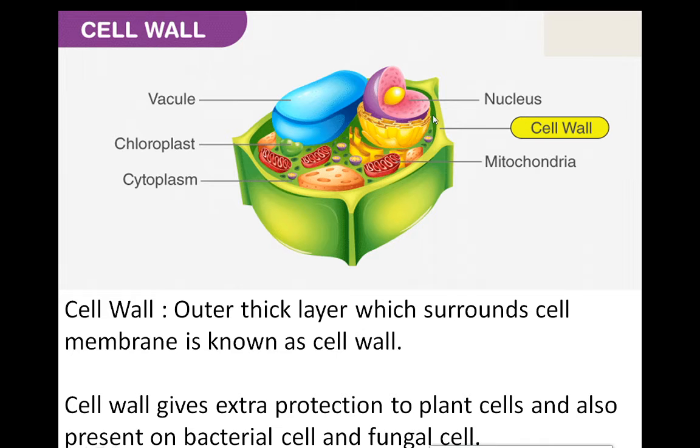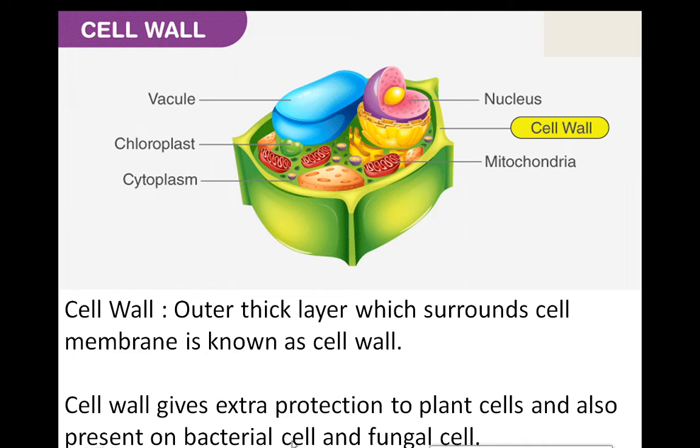This is the nucleus, and this is the cell membrane, and outside this cell membrane there is a cell wall, and this cell wall protects the cell from the outer environment. So the cell wall is the outer thick layer which surrounds the cell membrane.